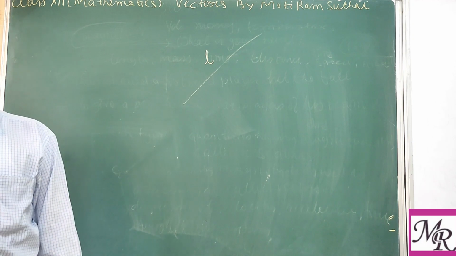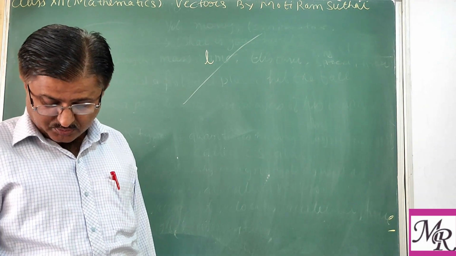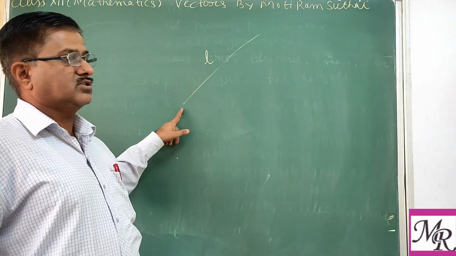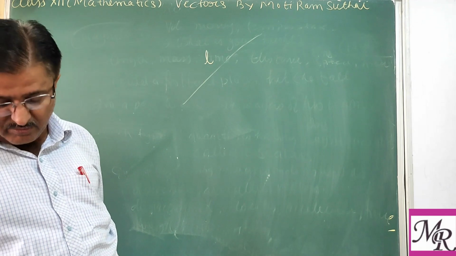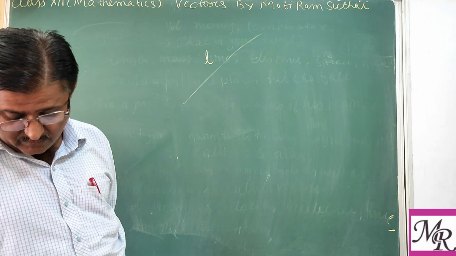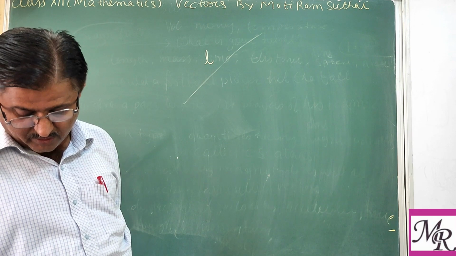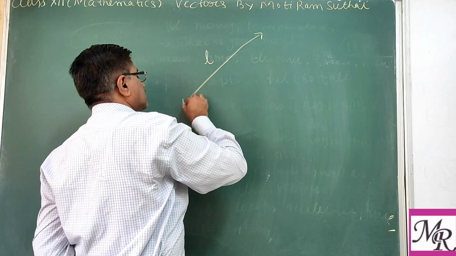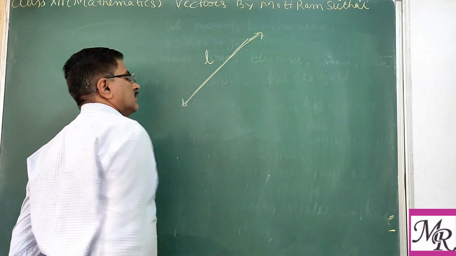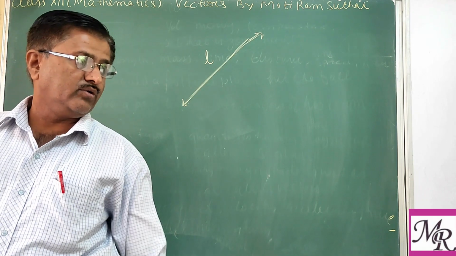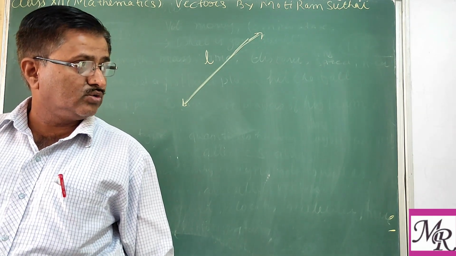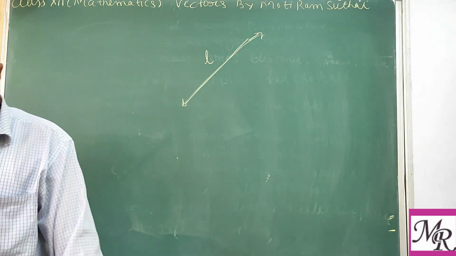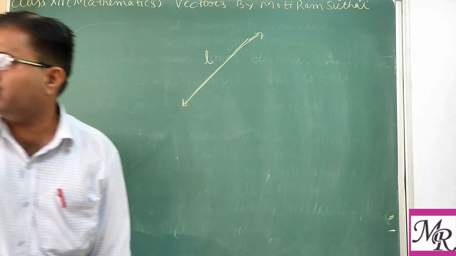Let L be any straight line in a plane or three-dimensional space. This line can be given in two directions. You may move from this side to this side or this side to this side. So this line may be given in two directions by means of an arrow. Suppose we write arrows here and here. So the direction may be like this or like this. Clear? A two-headed arrow is there, so we have two side directions. Now a line with one of these directions prescribed is called a directed line.